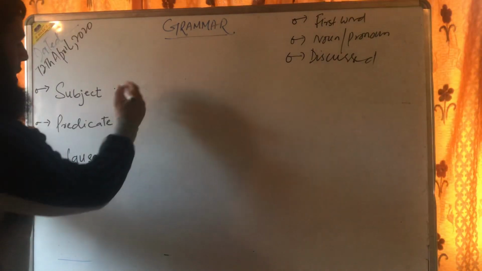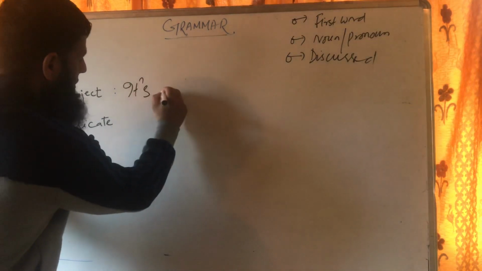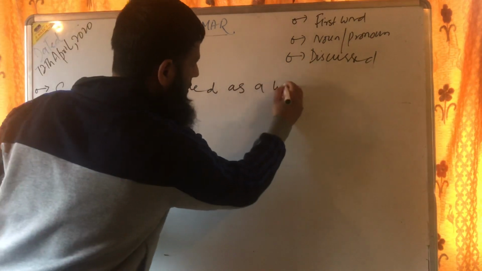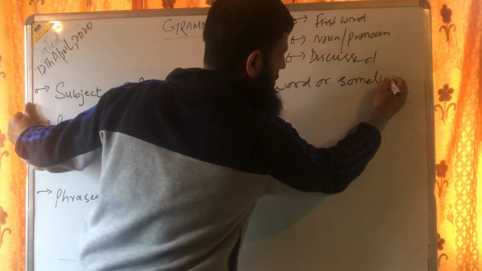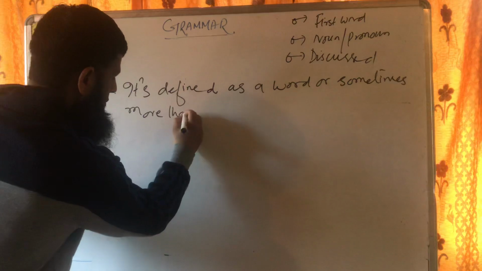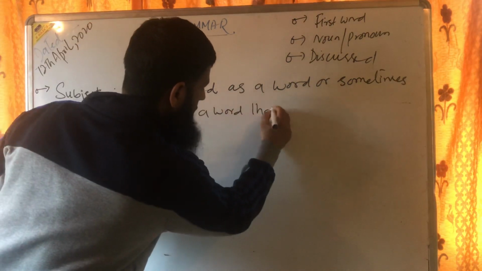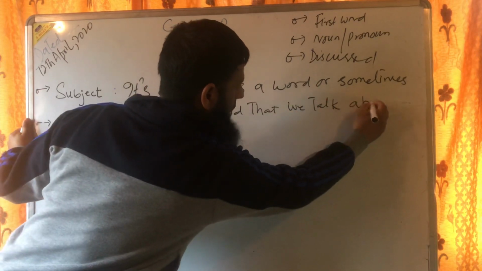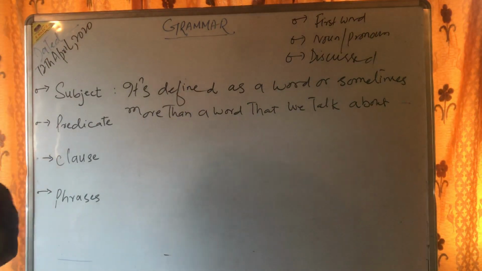So what's a subject? If I define the word subject, it is defined as a word, or sometimes more than a word, that we talk about. Right? See, it's very simple. So a word that you talk about is the subject.